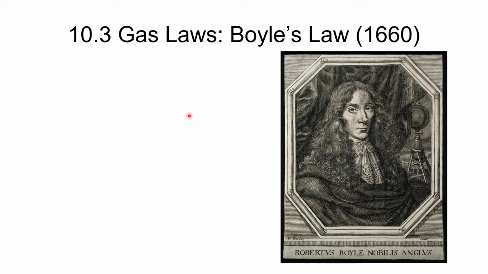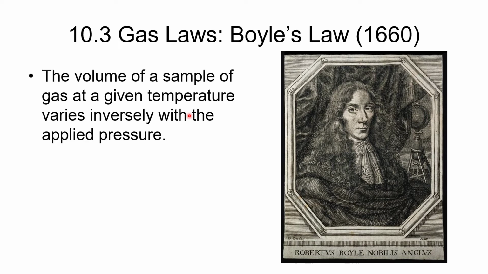The first gas law, chronologically, the first one that was derived, came from Robert Boyle. And what Boyle told us, and you'll see when he did this, 1660, that was a long, long time ago, is that the volume of a sample of gas at a given temperature varies inversely with the applied pressure. What that means mathematically is that pressure times volume is a constant. So as long as you are at constant temperature, then pressure times volume is equal to a constant.